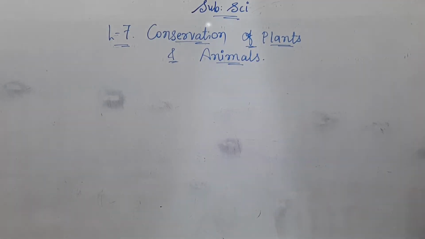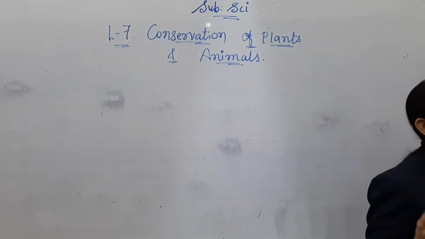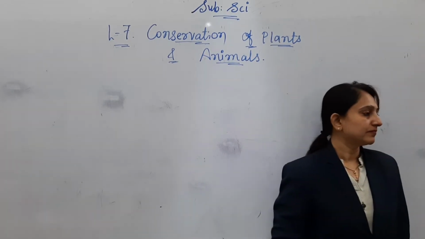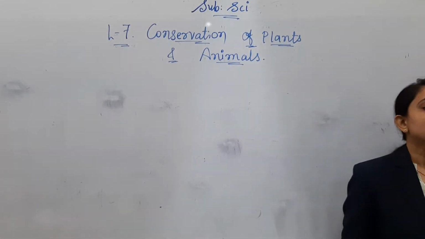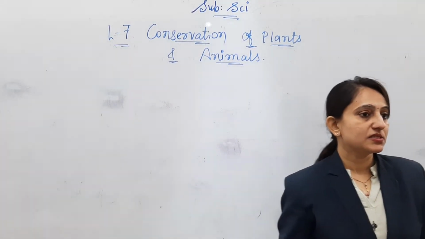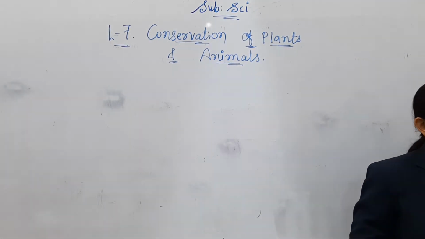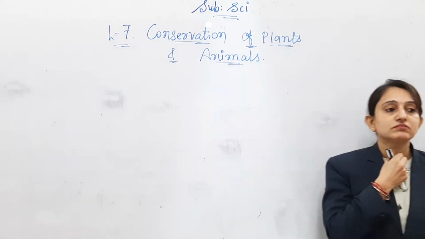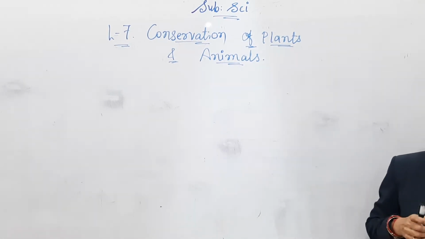Why to save? To protect plants and animals. What is the need? Why should we save and protect plants and animals? Livia. We need plants for oxygen. Only oxygen? Kavya? We are getting life day by day. But what is the usage of plants and animals? Plants give us food also, and for the necessary living purpose, that is oxygen. And we get food material from animals also. Okay. Sit down. Both are right, but the answer will be like that.